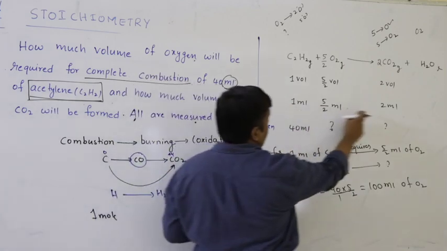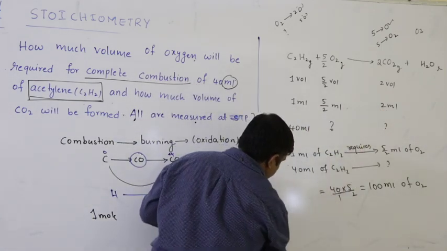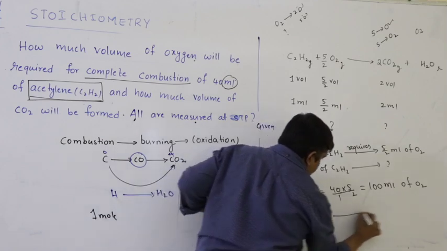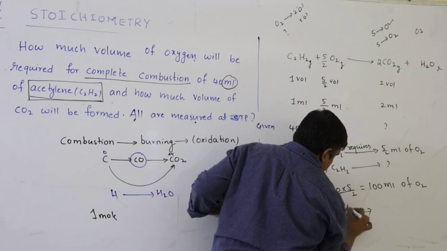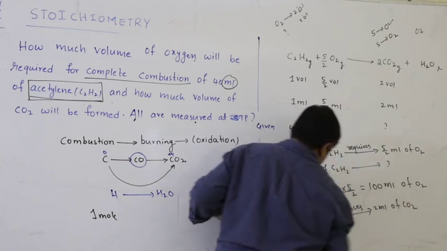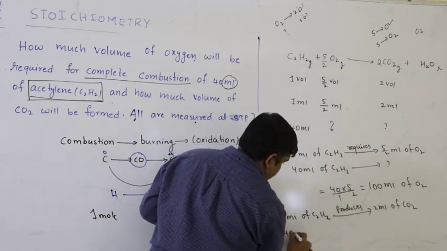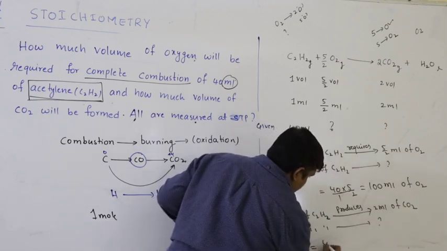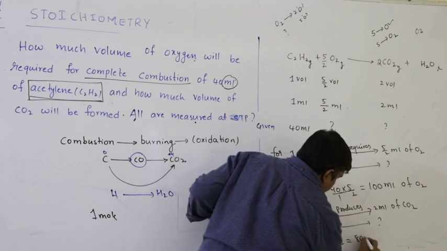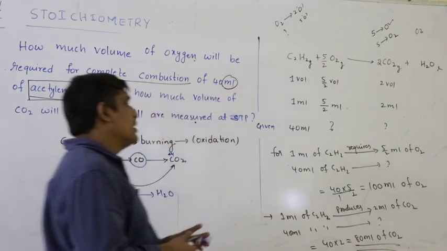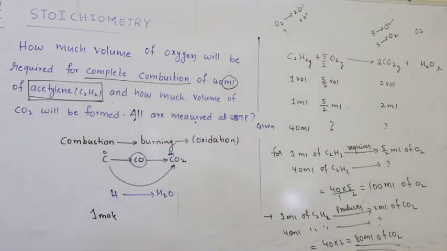Similarly, 1 ml of acetylene produces 2 ml of CO2. How much do we have actually? 40 ml. Cross multiply. 40 into 2, you will get 80 ml of CO2. So 100 ml of O2 is required and 80 ml of CO2 is produced.